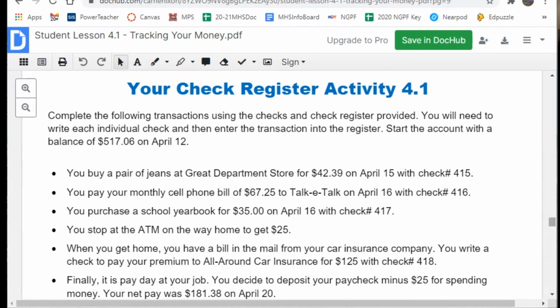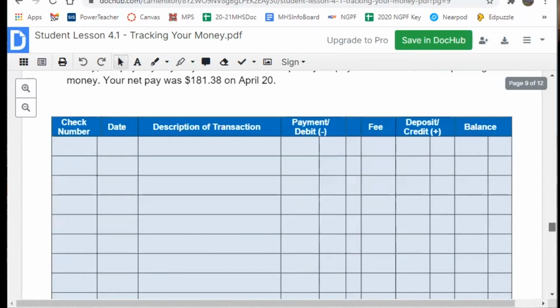They will buy a pair of jeans and it tells them how much it's for, who the check is to, the date that they're writing the check and the check number. And it just goes through several different scenarios here. Sorry, that went a little fast. And here's their checkbook register where they will be recording that check number, the date of the transaction, the description, whether it was a payment or a deposit, and then they're going to keep a running balance.